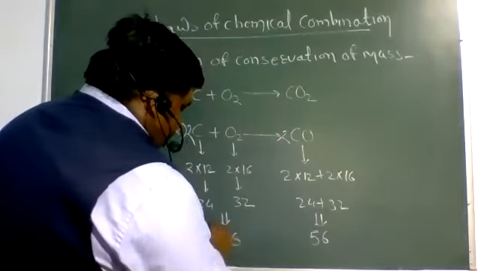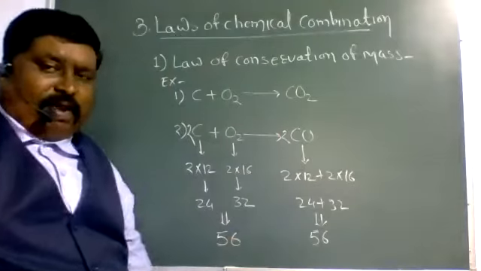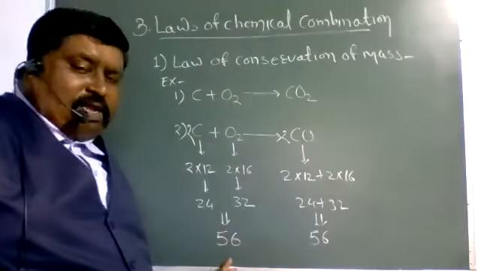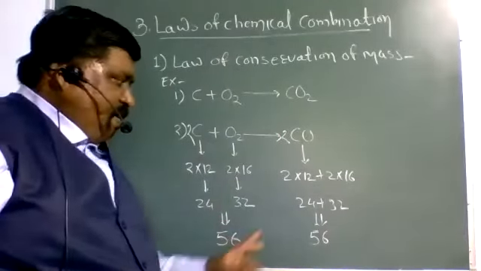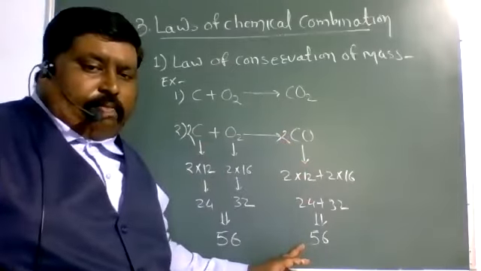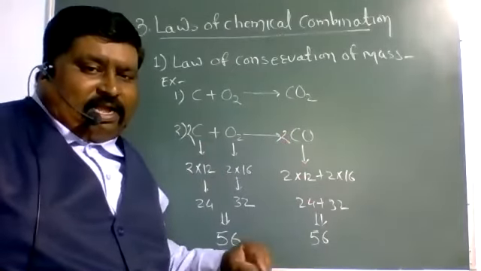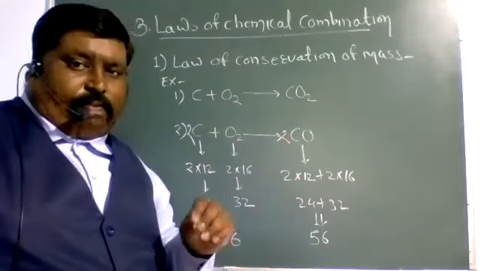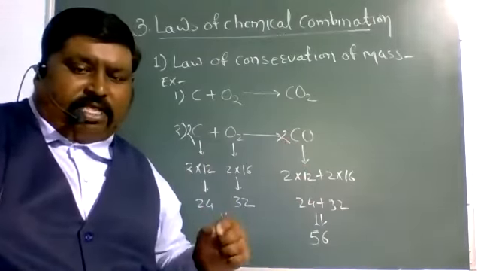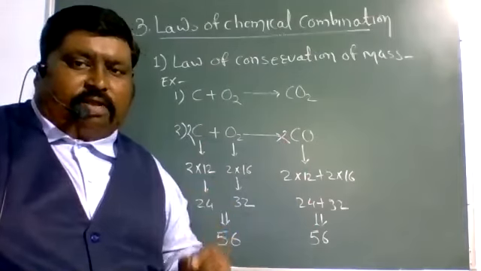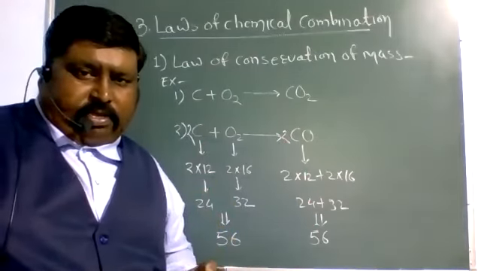So after the balancing of the chemical equation, it is observed that the total mass of reactants is equal to the total mass of products. So this reaction indicates that the balancing of a chemical equation is based on the law of conservation of mass.